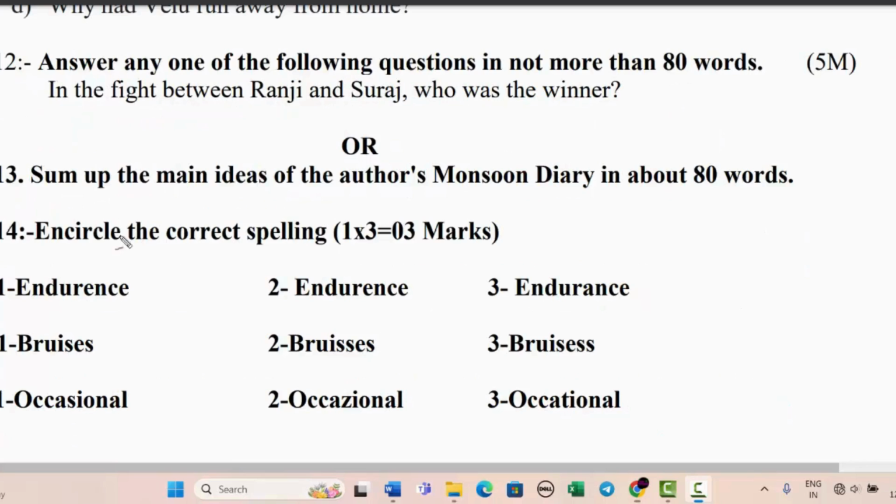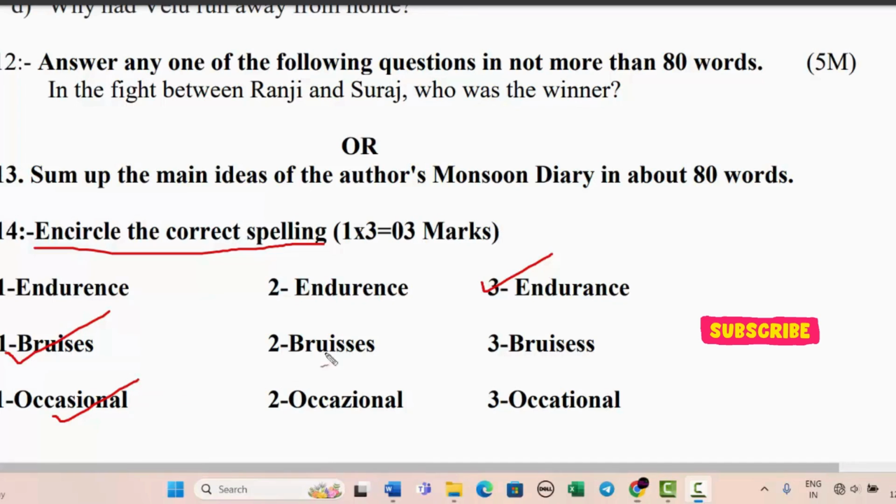Okay. We have come to the last part of our question paper. Encircle the correct spelling. Now there are three sets of spellings. Like first one is endurance. So you have to find which is the correct spelling of endurance. Like this one is the correct spelling of endurance. Bruises. This first one is the correct spelling. Bruises. And occasional also first one.